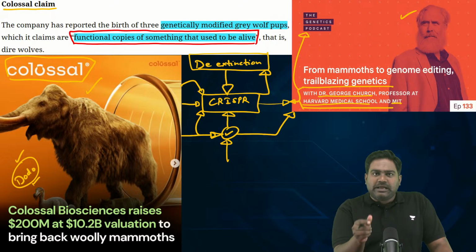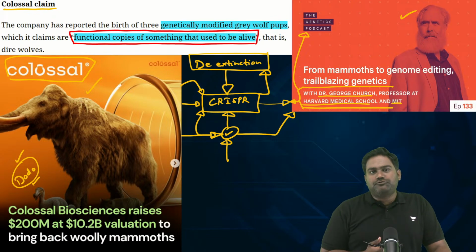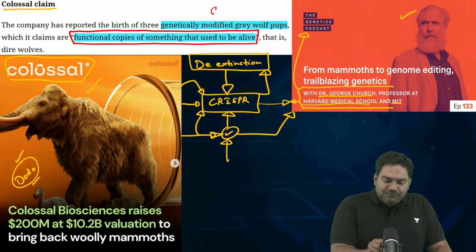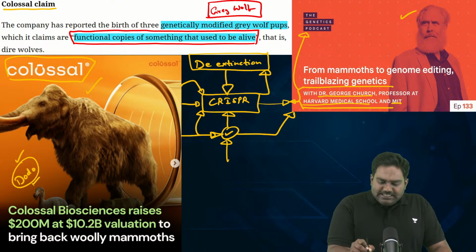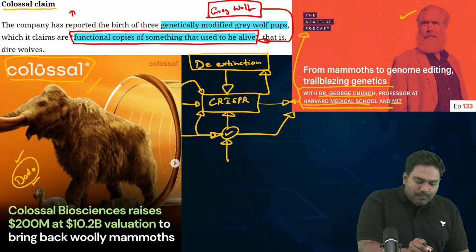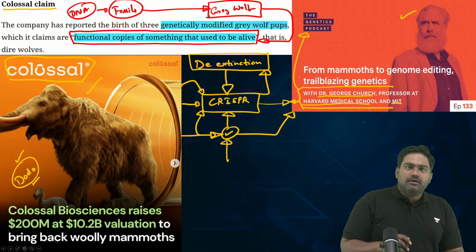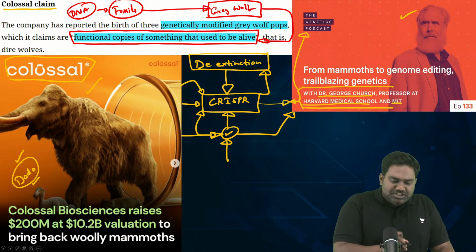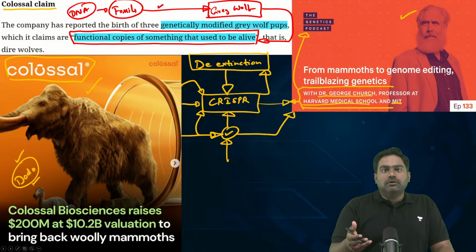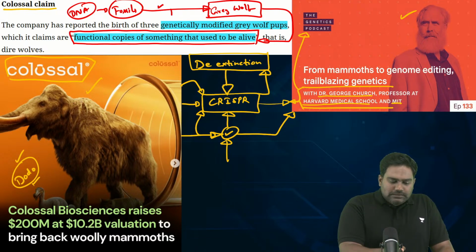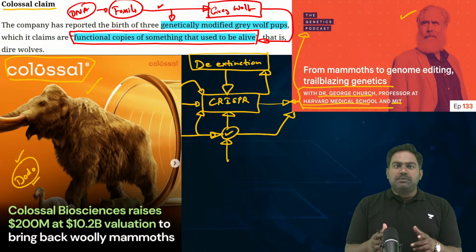The descendants of dire wolves are the gray wolves that we have today, which can be widely found in US and Canada. So by essentially taking the DNA from the dire wolf fossils which were discovered and by blending it with the genetic sequence of the gray wolves which are currently found,